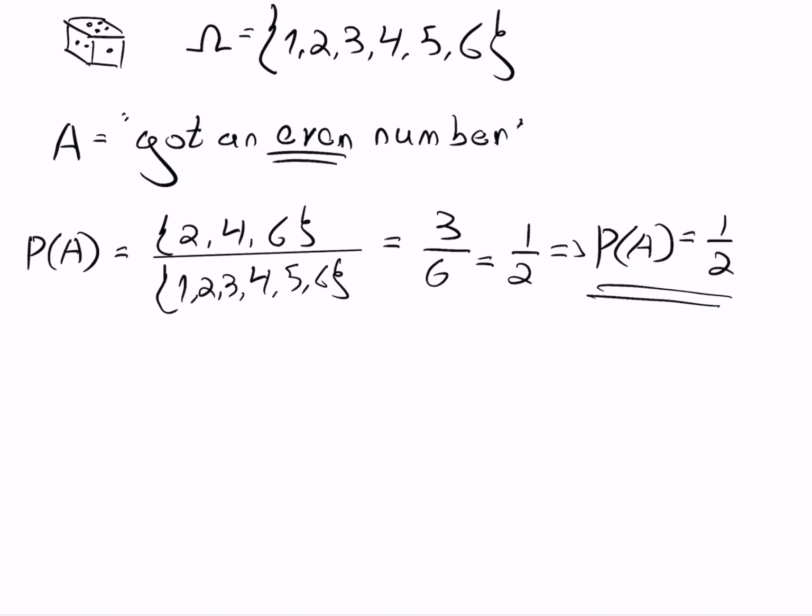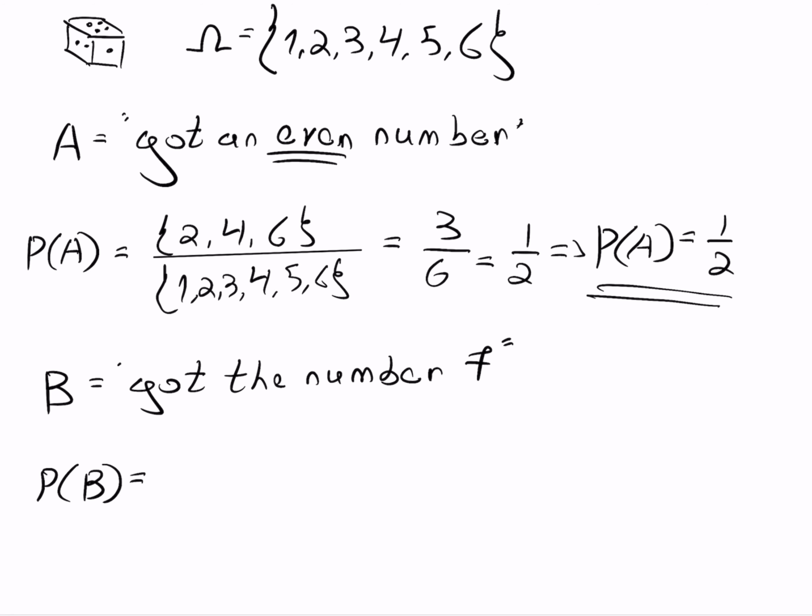Same thing, let's assume that event B is to get a 7 in a single roll. So P of B equals 0. Why? Because the number of times that B occurs equals 0, since 7 never gets rolled. Just remember that P of omega equals 1. This is the assumption of unit measure, that the probability that at least one of the events in the entire sample space will occur is 1. In the dice example, the probability to get either 1 or 2 or 3 or 4 or 5 or 6 on a dice equals 1, because something must happen.